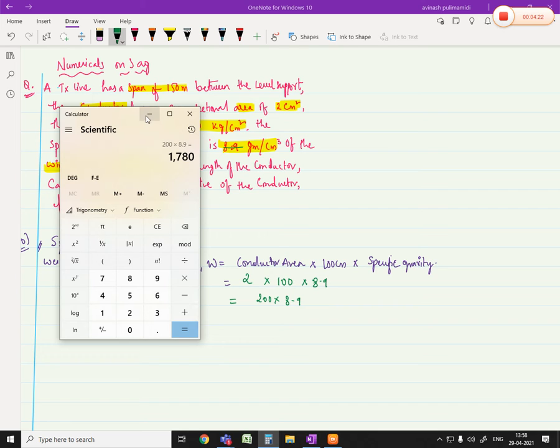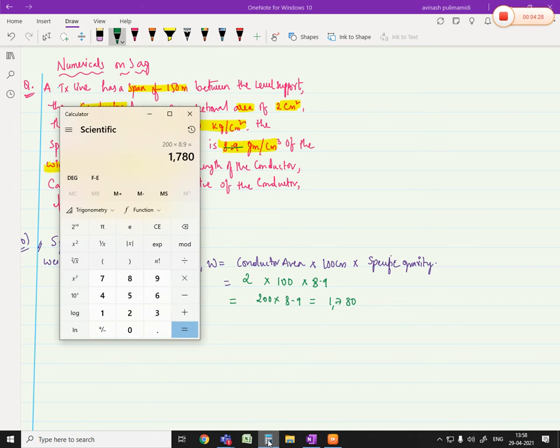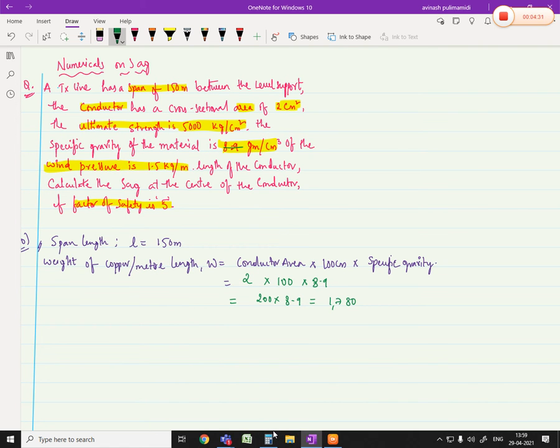The answer will be 1780, if I am right. So this was gram. So let us divide this by 1000. Then we get kg. Yes or no? Then we get 1.78 kg. Am I right, students?